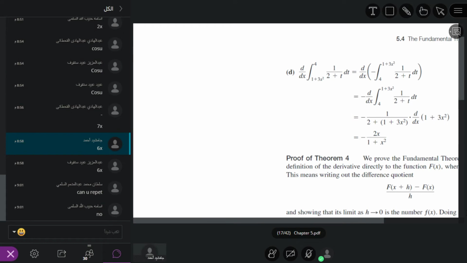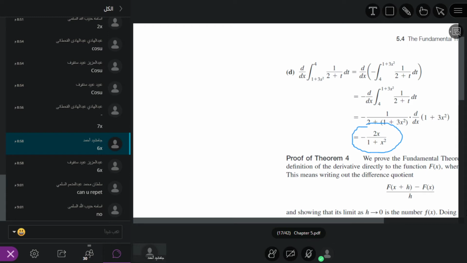Okay. After this we take 3 as a common factor. So 3 will divide 6. So we get the following answer: minus 2 divided by 1 plus x square. So these are some questions. The following are some questions regarding fundamental theorem of calculus 1.